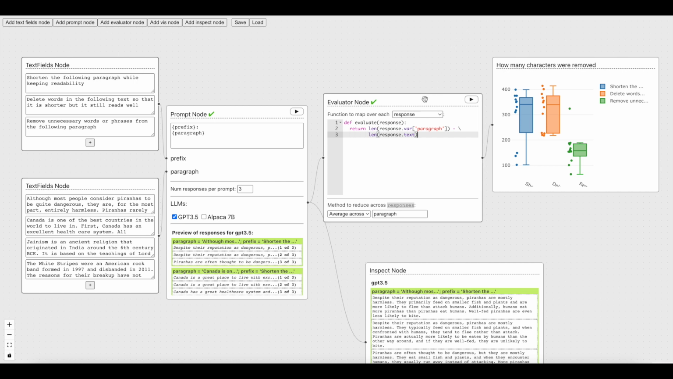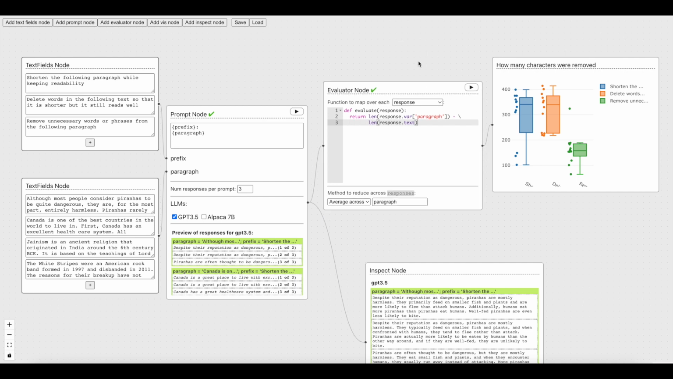So this is just a ChainForge demo, and hopefully I'm going to release this as a demo version pretty soon.